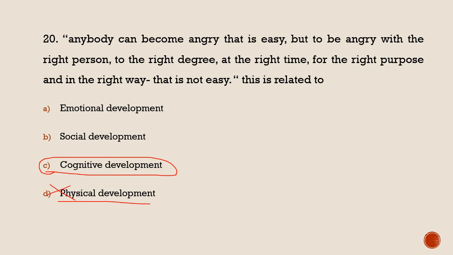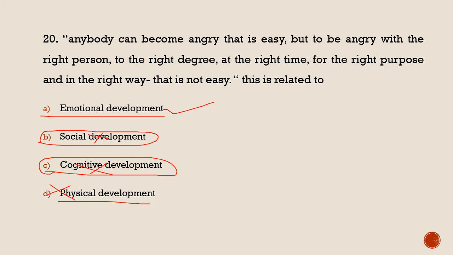Then we are left with two options, social development and emotional development. Social development is to adjust yourself with society, so it is not the right answer. The right answer is emotional development. Why? Because emotional development helps you react or respond in the right way, with the right person, at the right time.